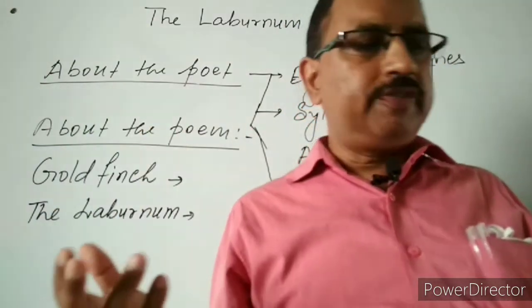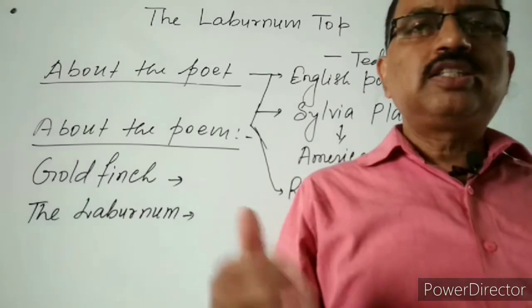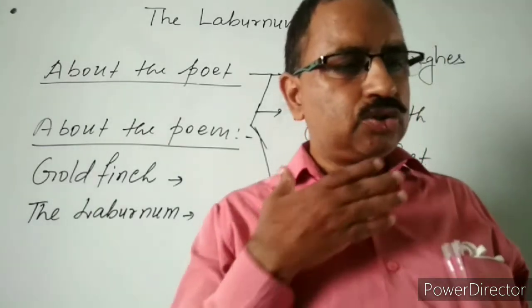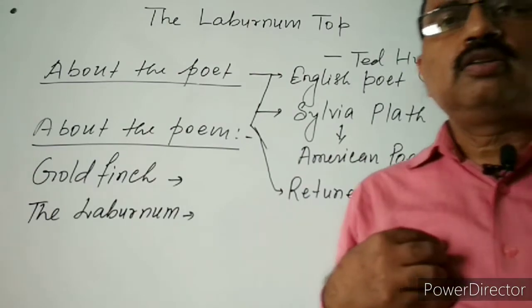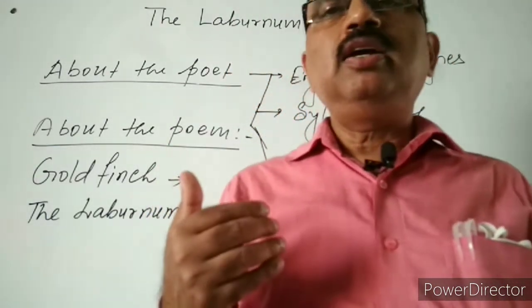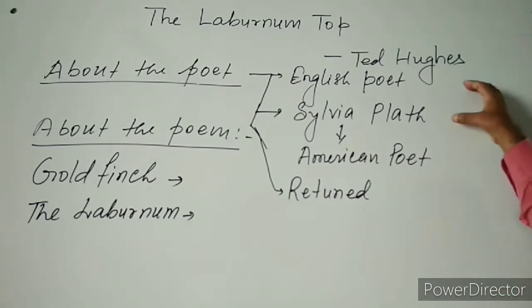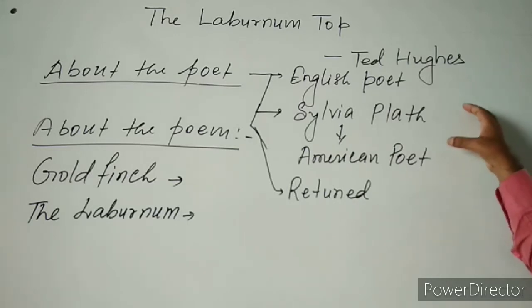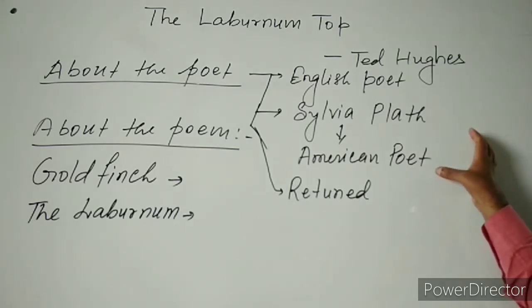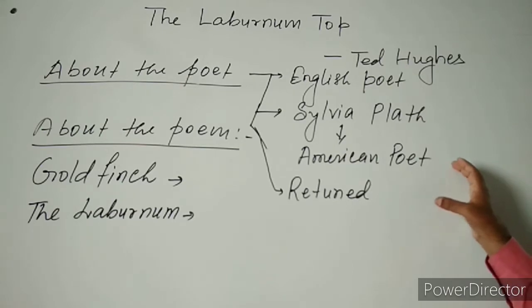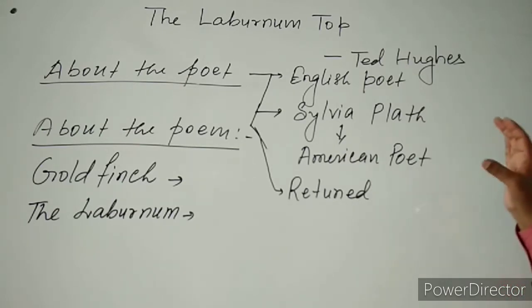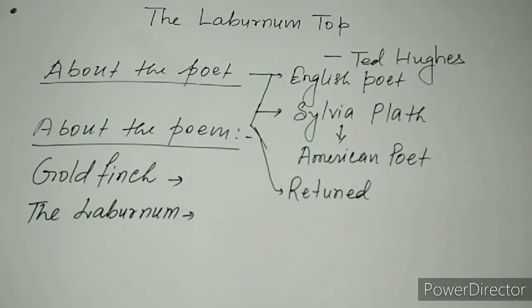But later in life, Sylvia Plath committed suicide, and after many years Ted Hughes stopped writing poems because he focused all his energy on editing Plath's poems. In this way, this is a very short introduction about the poet.